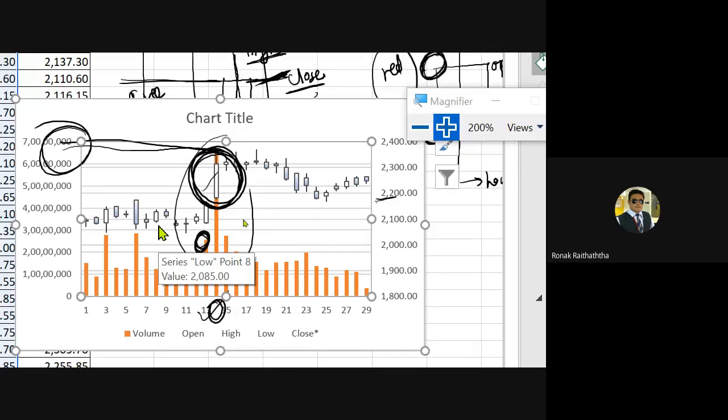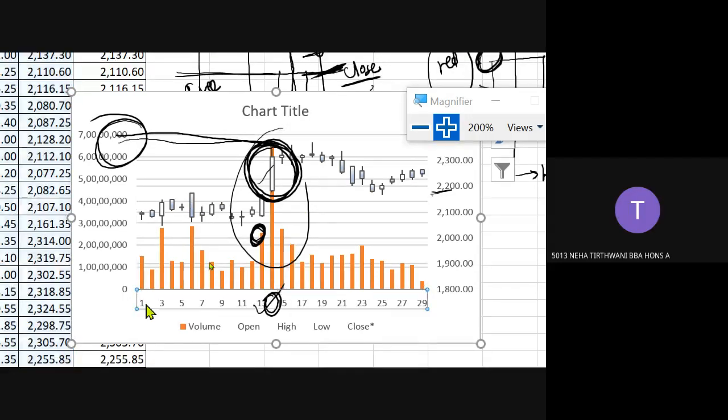Everyone, is everyone there along with me? Okay. Yes, sir. So here certain fields are there where 1, 2, 3, 4, 5, 6, and 7 and all such sort of things are written. Instead of that, if I want the dates over there, then what I will do, I will again click over there, right click,